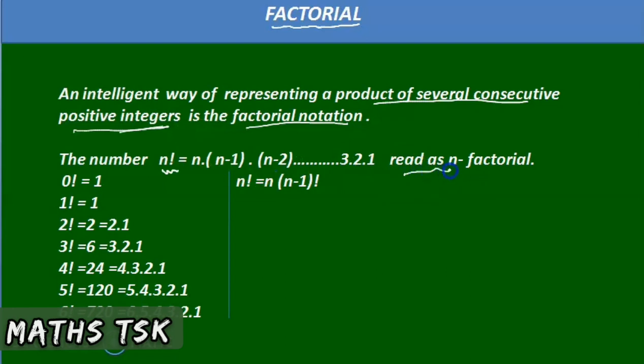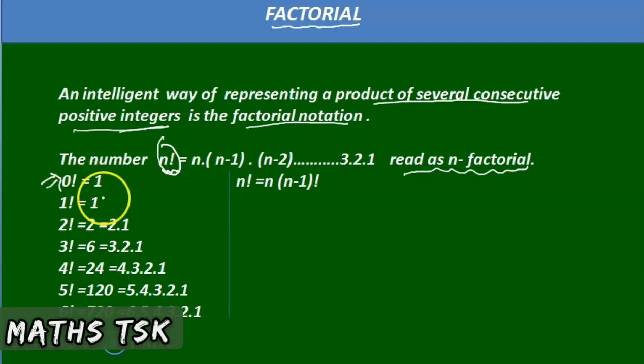This is read as n factorial. The notation is n factorial. n factorial is the product of n consecutive positive integers. It starts from n, decreases by 1, and again by 1, till we get 1. That is nothing but n factorial. Look here, 0 factorial is defined as 1.